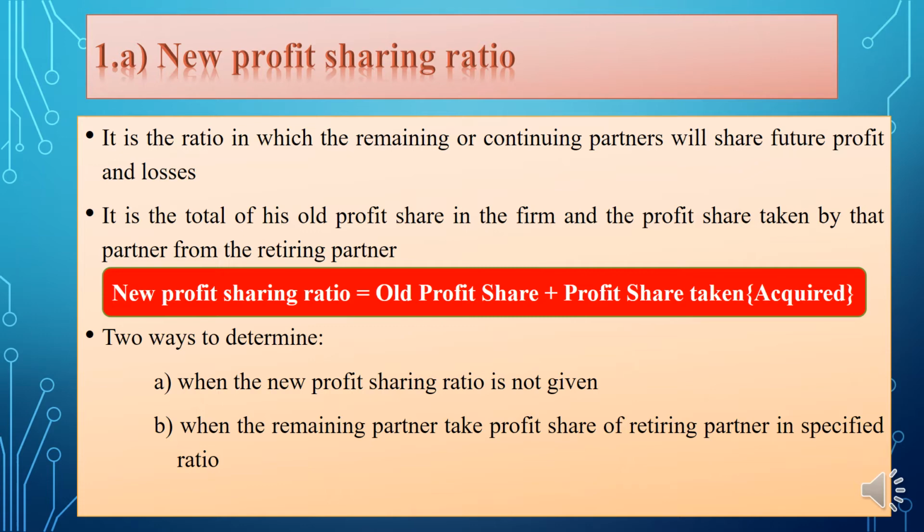And there are two ways to determine the new profit sharing ratio. First one is when the new profit sharing ratio is not given, and the second one is when the remaining partners take the profit share of the retiring partner in a specified ratio.